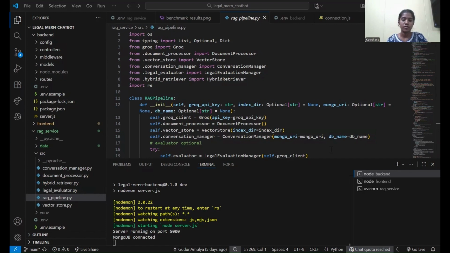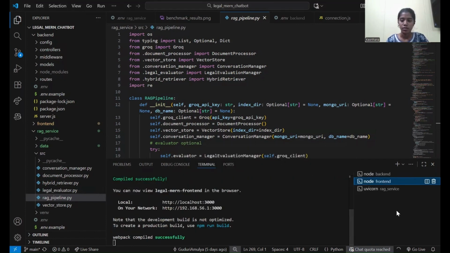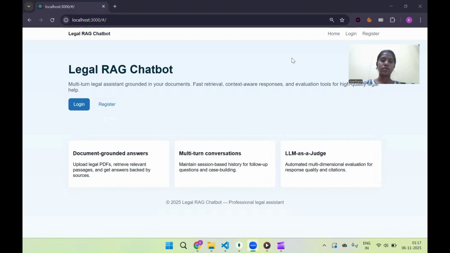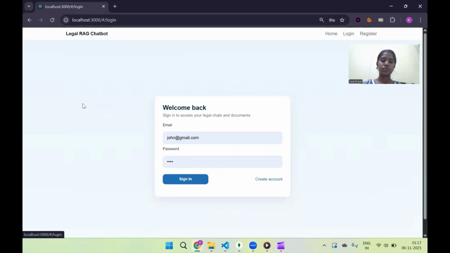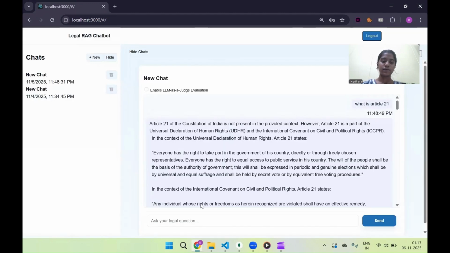So let's see the demo of our project. Firstly, we have to run the front end. As it takes time, I already ran it. Next, the backend and the RAG services. So this is the home page. Let's log in. We can create new chats.